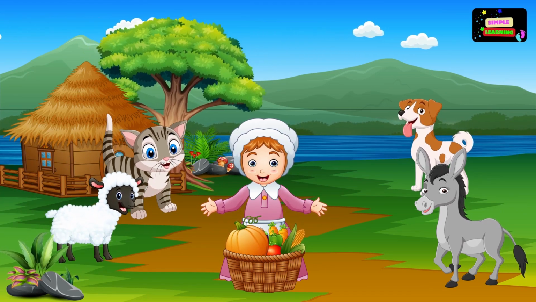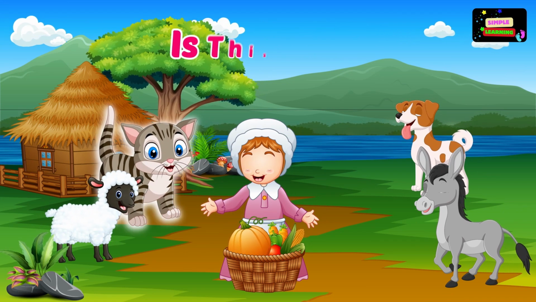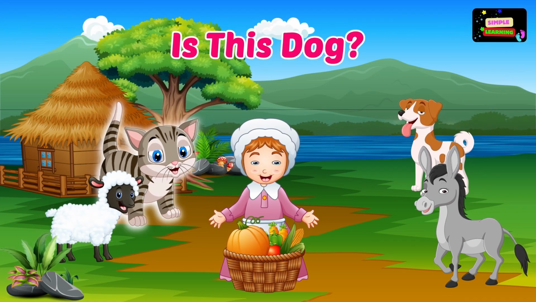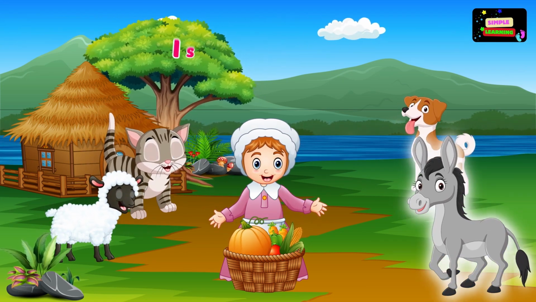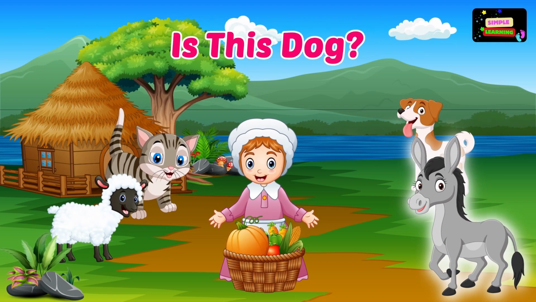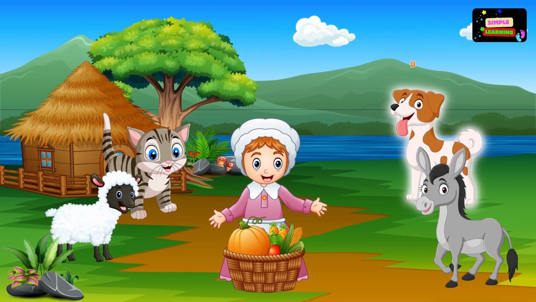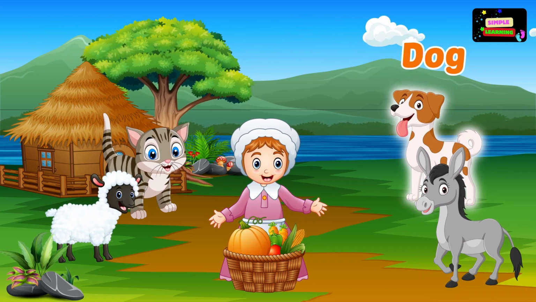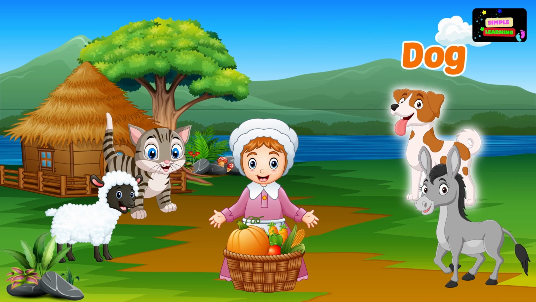Let's kids find the dog here. Is this a dog? No, this is not a dog. Is this a dog? Yes, you are right. This is a dog.